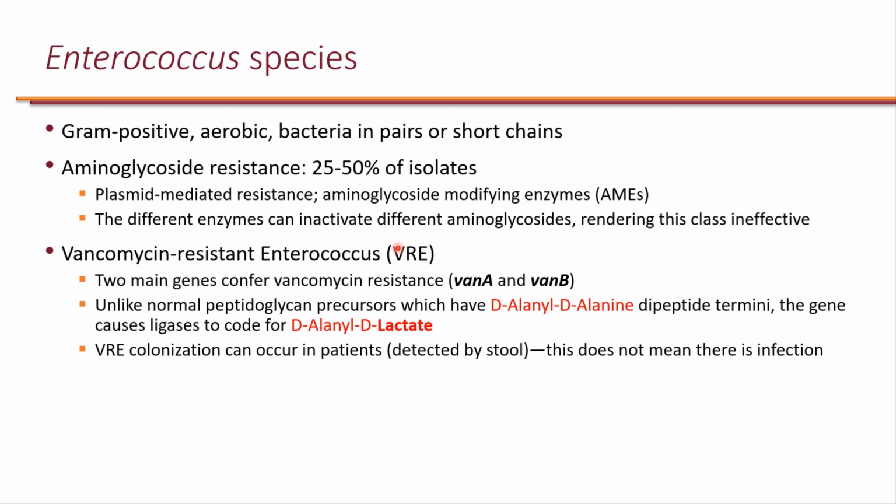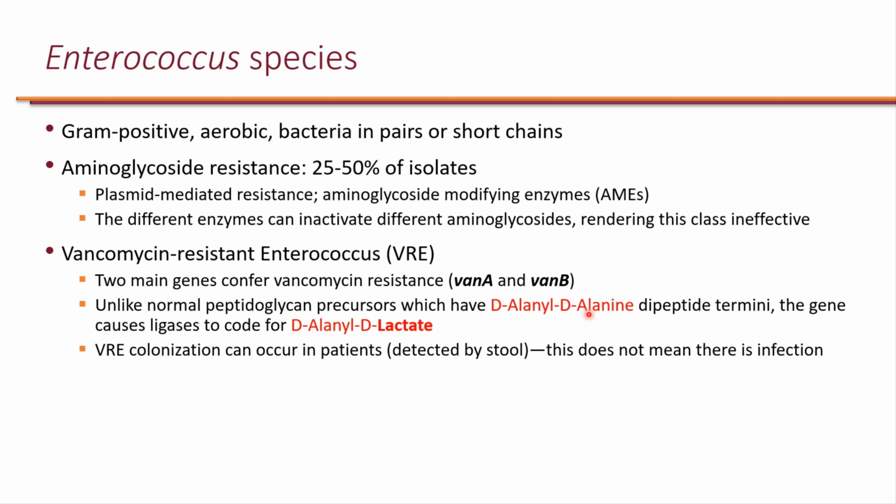People who inject drugs are 16 times more likely to develop a serious MRSA infection than those who do not. Enterococcus species, which are gram-positive, can develop resistance to aminoglycoside in 25 to 50% of the isolates. These are basically plasmid-mediated resistance, through aminoglycoside-modifying enzymes. And of course, there is vancomycin-resistant enterococcus, or VRE, and there are two main genes that make VRE, VanA and VanB, both of which can be identified with rapid diagnostic tests.